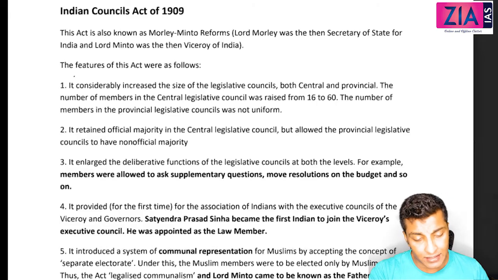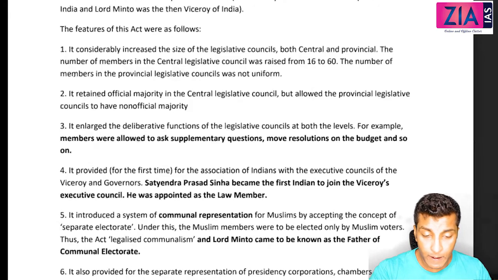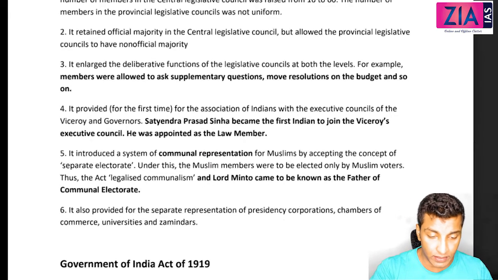Now the third point is no right to vote for women. Okay, now the fourth point is voting rights over budgets were not granted. They can discuss and all that is there, but voting rights over budget is not granted. So these are the four important points. Apart from that, some other points are given like this. This one is again important.